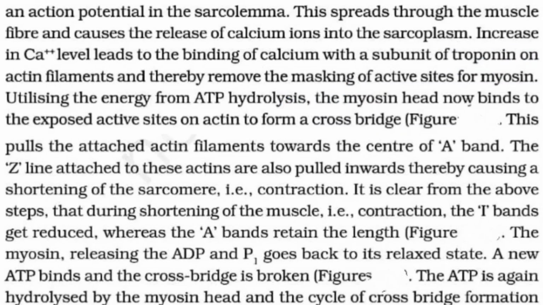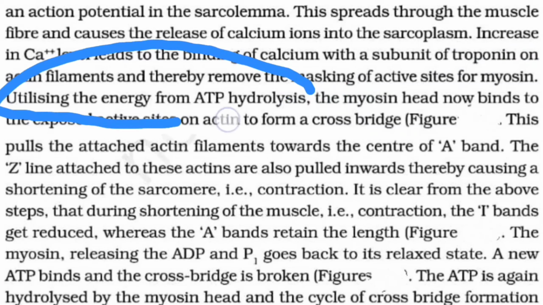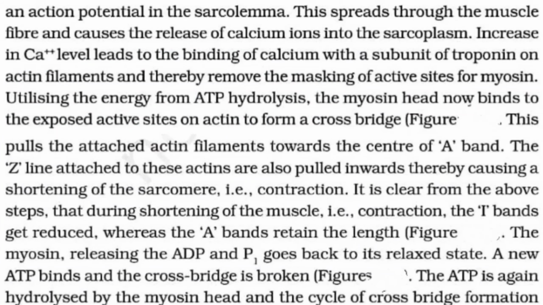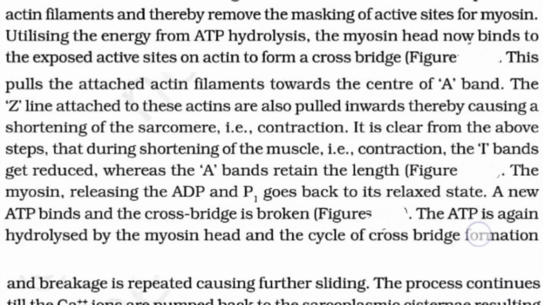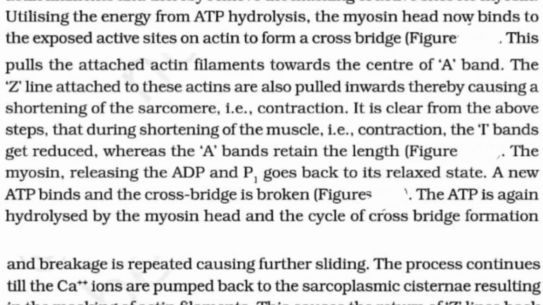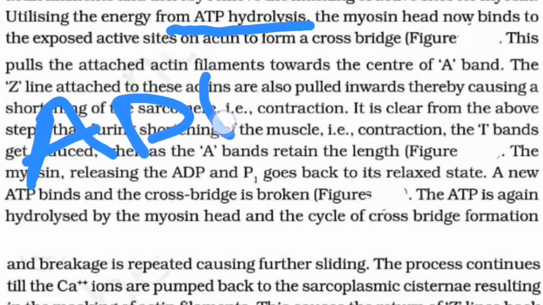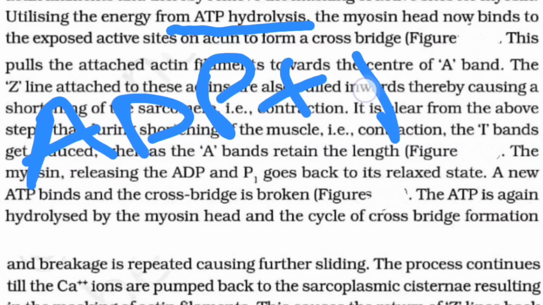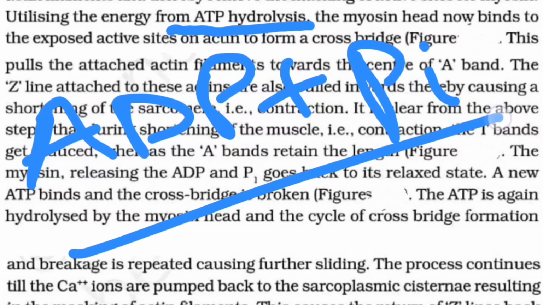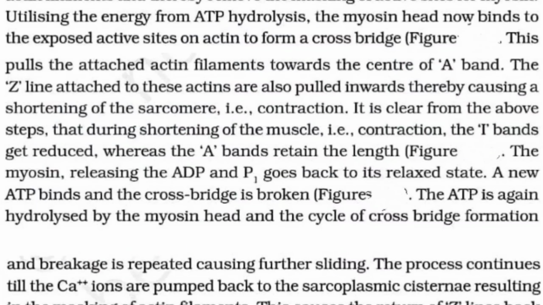Now, utilizing the energy from the ATP hydrolysis, as we all know that muscle contraction is basically an active process, here we have to deal with the involvement of ATP as well. So the breakdown of ATP into ADP and orthophosphate, which you call inorganic phosphate as well.